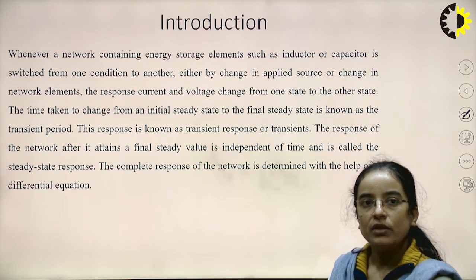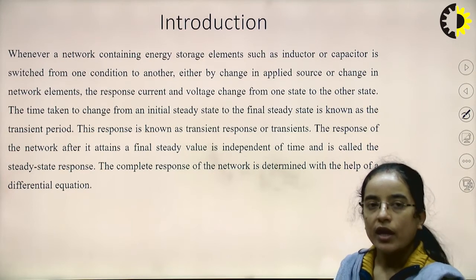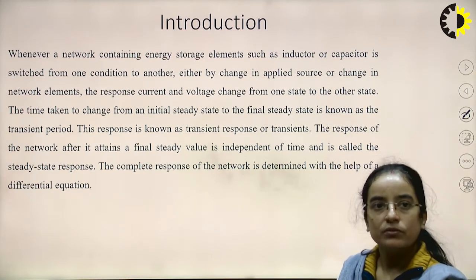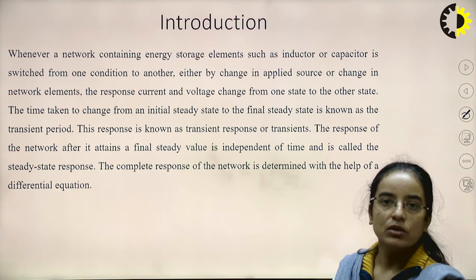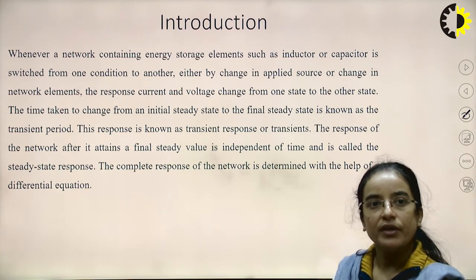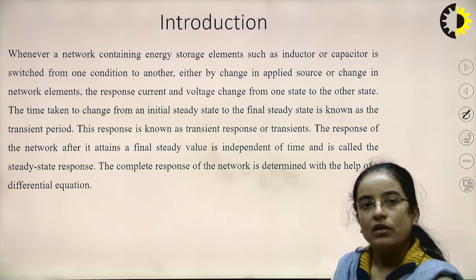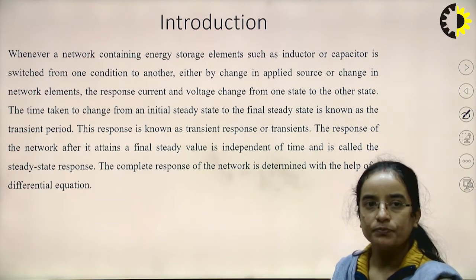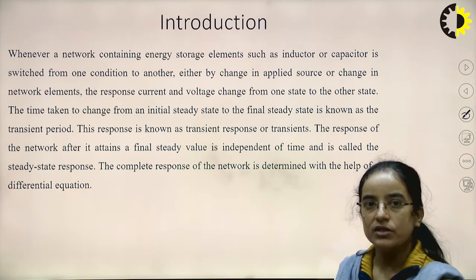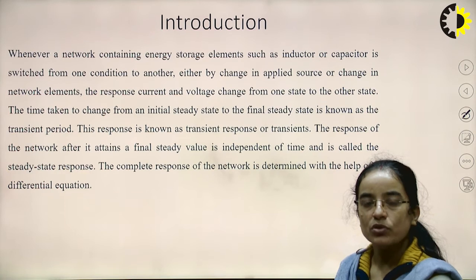Whenever there is an energy storage element in the network, an inductor or a capacitor, and we change the position of the switch from one position to another, either by change of applied source or by change in the network element, the response, which may be current or voltage, will change from one state to another after changing the switch position. The time taken to change from the initial steady state to the final steady state is known as the transient period. This response is known as the transient response or transients.